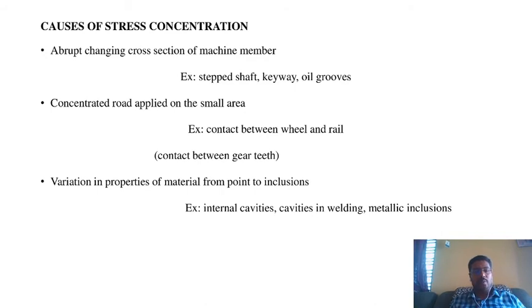The third point is variations in the properties of metal from point to point, inclusions. Variations of properties mean the metal always changes with atmospheric conditions. So the internal cavities, the welding, and mechanical inclusions occur. Internal cavities mean that while manufacturing the materials there will be some loss of material properties.